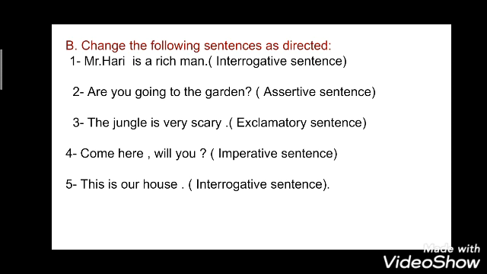With a question mark, you have to make it into an imperative sentence. Imperative sentences are those which express a command, request, advice or suggestion. Now coming to fifth: this is our house. You have to make it into an interrogative sentence, the sentences which ask questions.